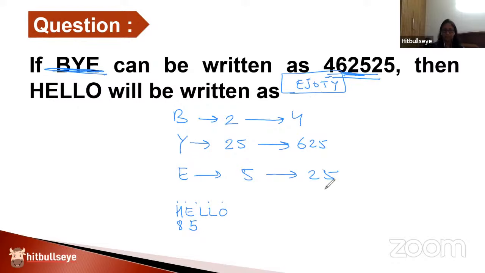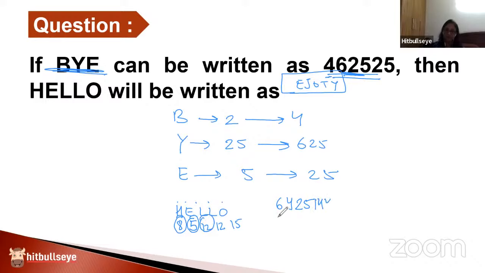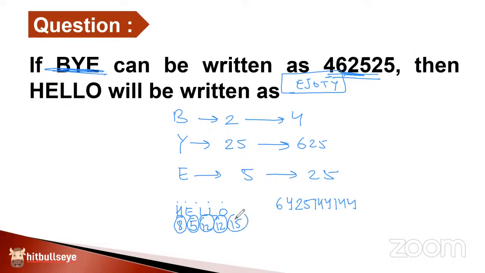Take the help from J. If J is at 10, so L will be at which position? 12th. Very good. L comes again, 12. O is at which position? 15th. Now the squares of all these. Square of 8, 64. Square of 5, 25. Square of 12, 144. Square of 12 again, 144. Square of 15.